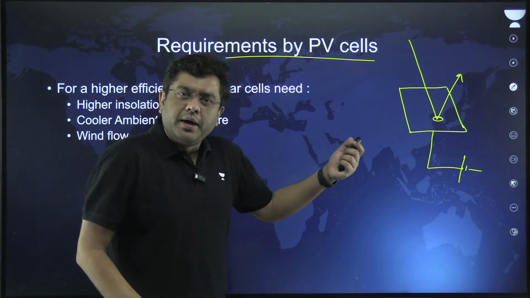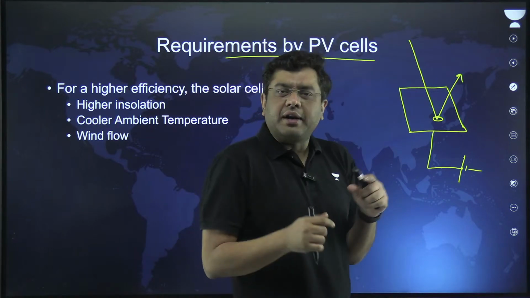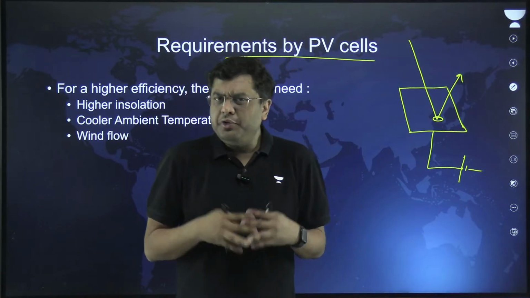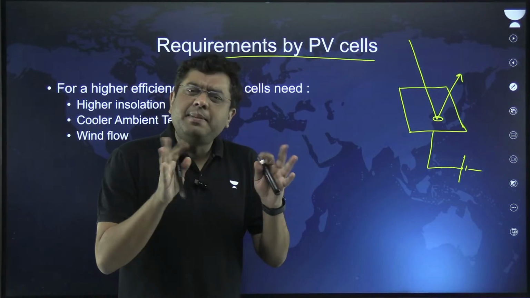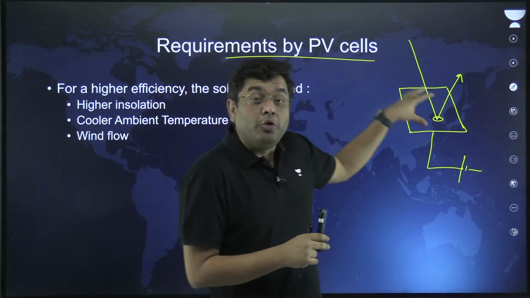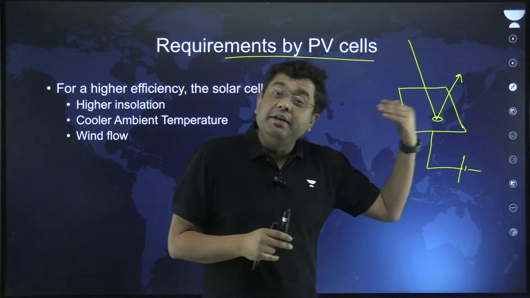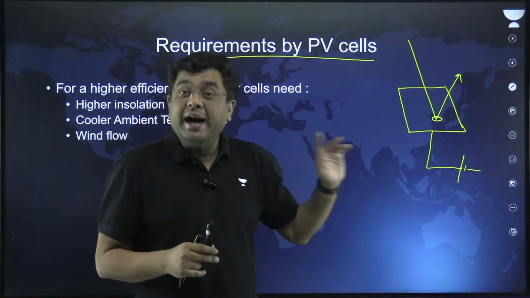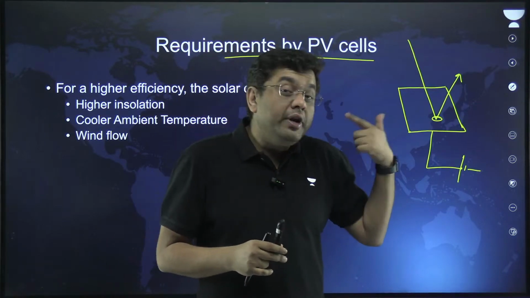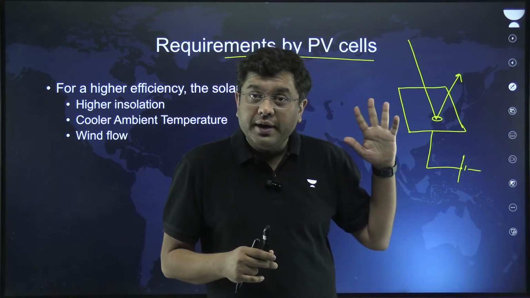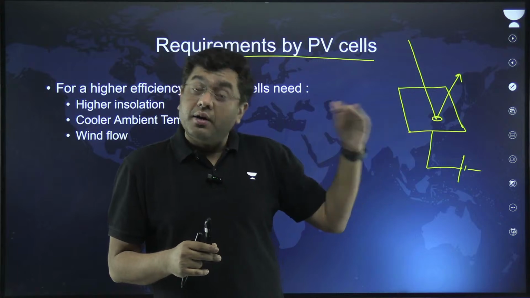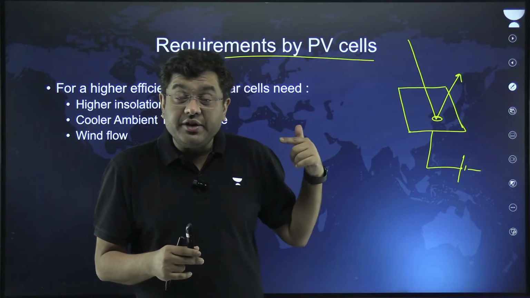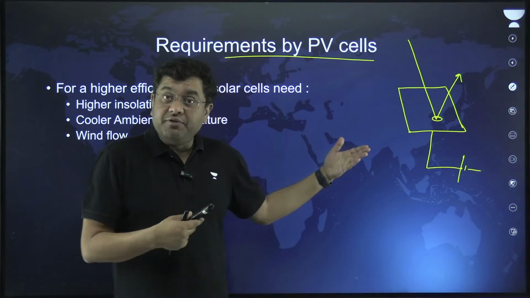But the efficiency of energy conversion is also dependent on many other factors. Some of them are very logical. The greater the amount of solar energy, the greater the amount of electricity generated. So for higher production, you need higher solar insolation: bright sunshine and a clear, cloudless sky are required for greater energy conversion.